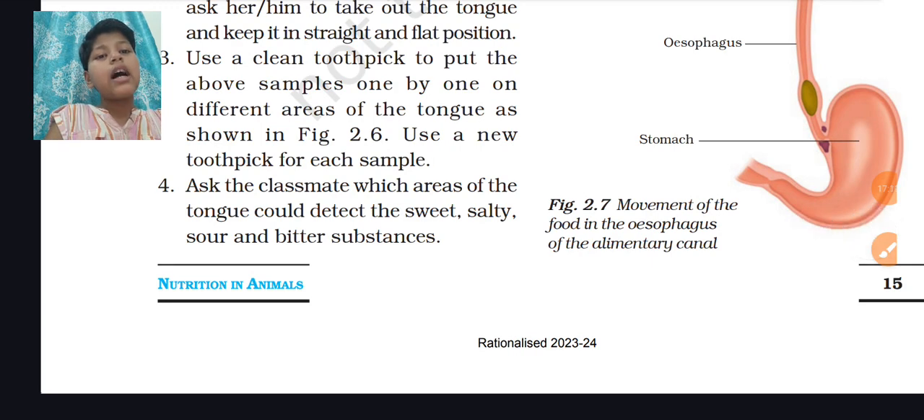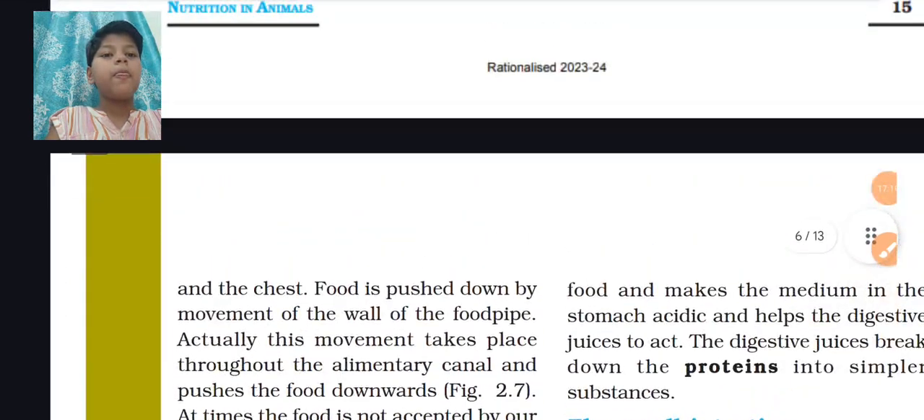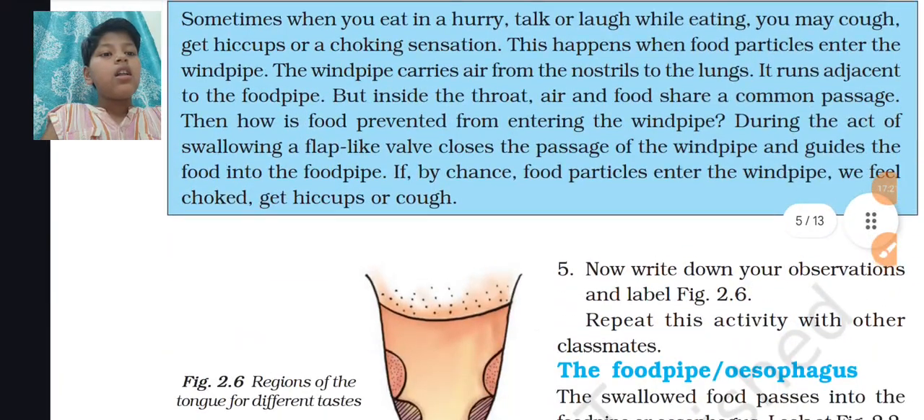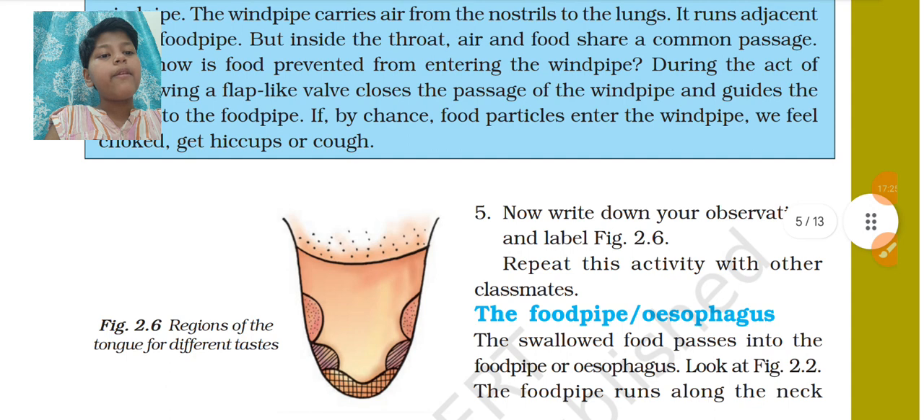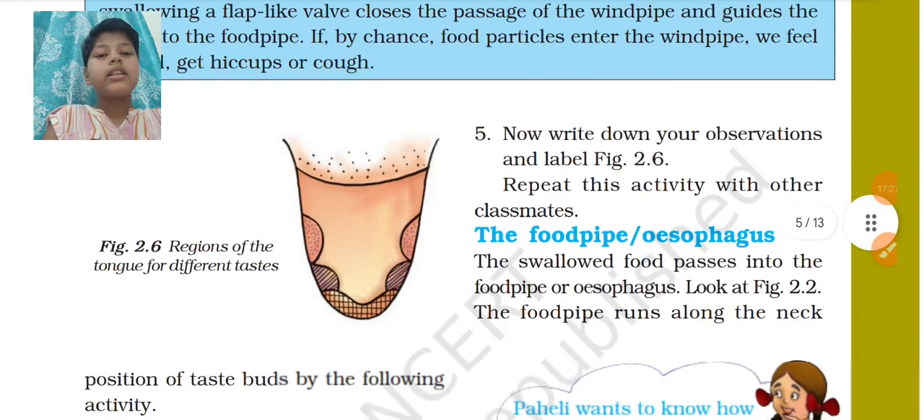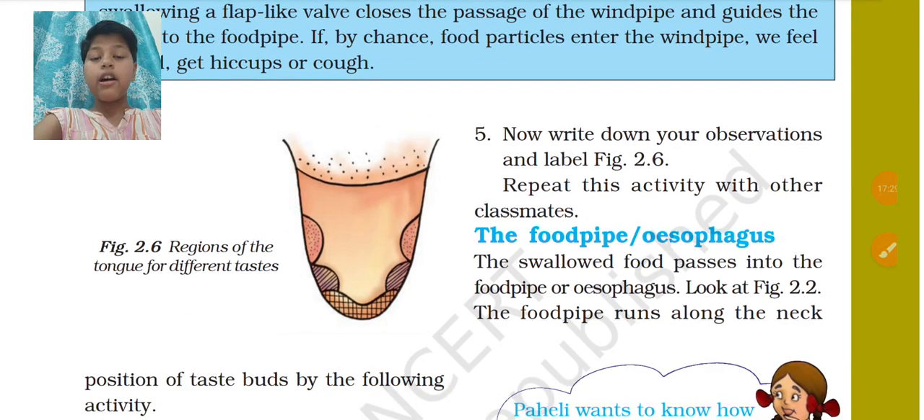Ask your classmate which area of the tongue could detect sweet, salty, sour, bitter substances. Now write your observations and label figure 2.6. When you do this activity, remember to write your observations and also label the figure 2.6 here.